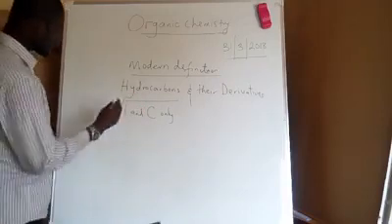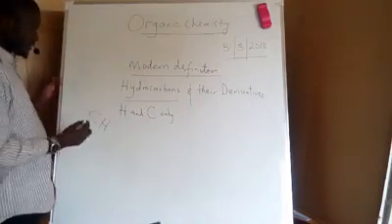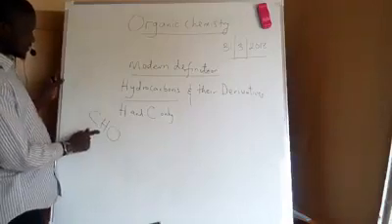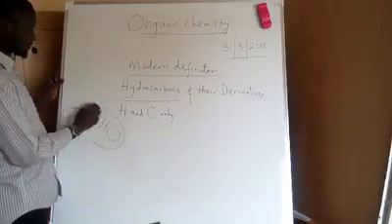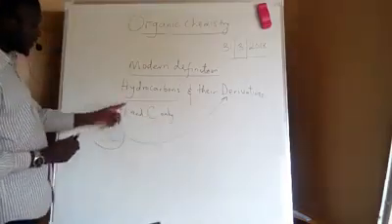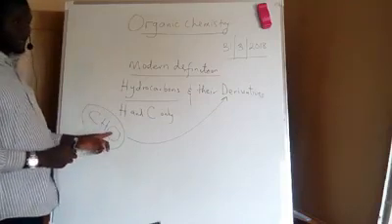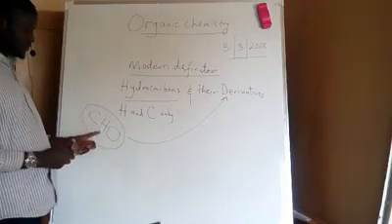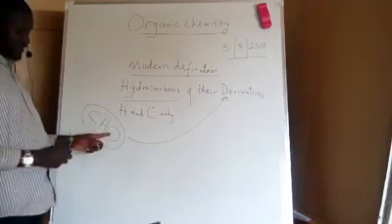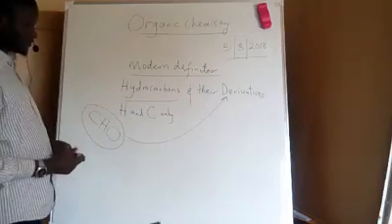Now, if hydrocarbons are compounds that have carbon and hydrogen only, and now we add a different element to this compound that is neither carbon nor hydrogen, so the new compound we are producing now is the derivative of hydrocarbon. Hydrocarbons have only carbon and hydrogen, but anytime we add a different element to the compound that is neither carbon nor hydrogen, like oxygen in this case, this is no longer a hydrocarbon because of the additional element. So now we call this one a derivative of hydrocarbon.